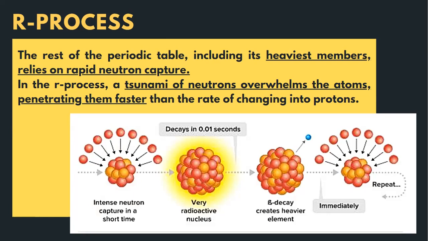Now, sir, why is one slow and the other fast? Take note: the slow process normally happens when your star is aging inside, meaning the star is old. It has burned a lot already, and its internal elements are normally higher than iron.